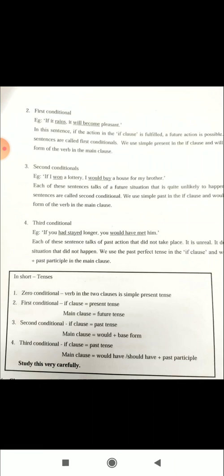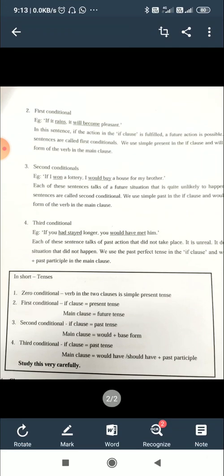The important thing is to look at the verb. We use simple past in the if clause and would plus base form in the main clause. In the if clause, the tense of the verb is past tense. The main clause is would plus base form of the verb. Example, look at if I won a lottery. Here, won is the verb, that is past tense. Would buy is the verb in the main clause, would plus base form of the verb.